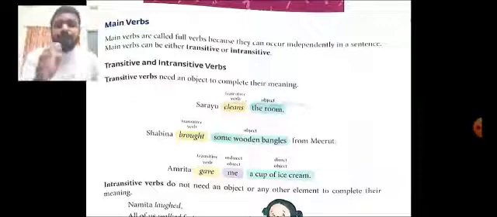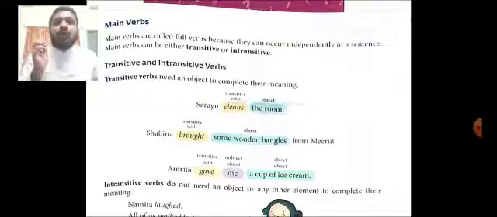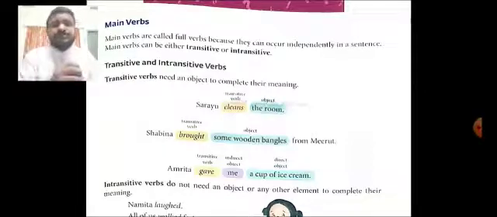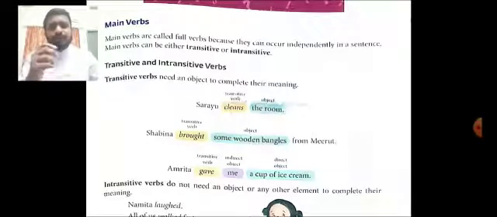Now, the main difference between transitive verbs and intransitive verbs is the place of the object. Transitive verbs always need an object to complete their meaning. But intransitive verbs do not need an object or any other element to complete the meaning. For example, Sarayu cleans the room. If you say Sarayu cleans, then the sentence is incomplete. The room is also to be added.